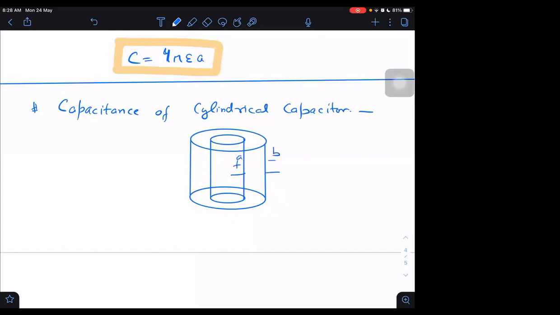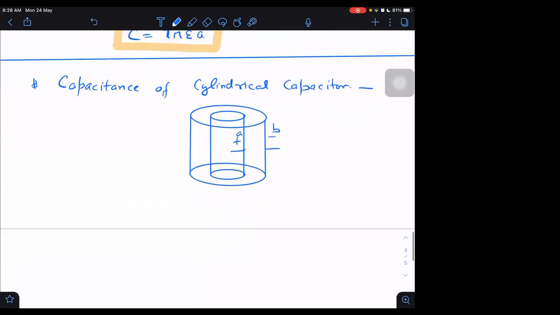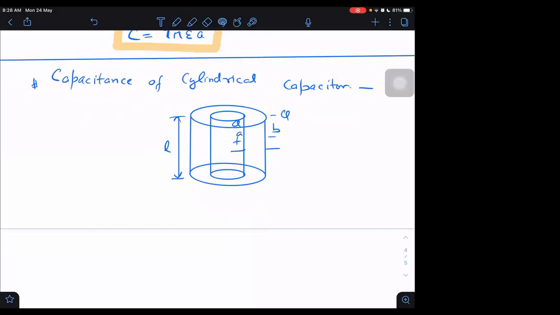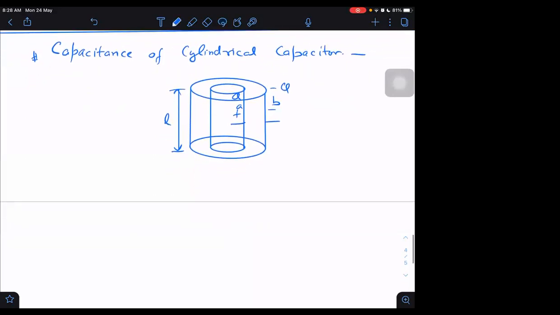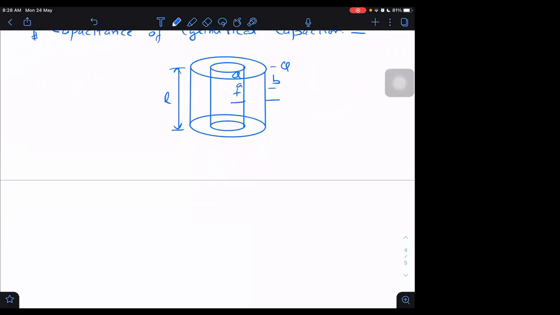What is the capacitance of this? Again, I need to know only the potential difference. Then we can get the capacitance. If you don't know the potential difference formula, you can apply the integral of E bar dot dr. VA minus VB is equal to minus the integral of E bar dot dr. We can apply that formula.